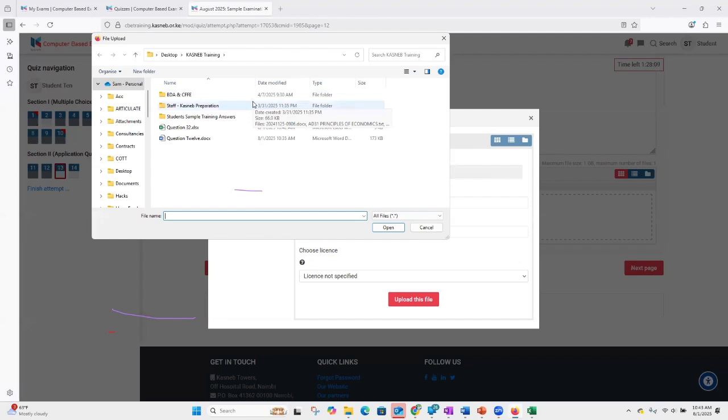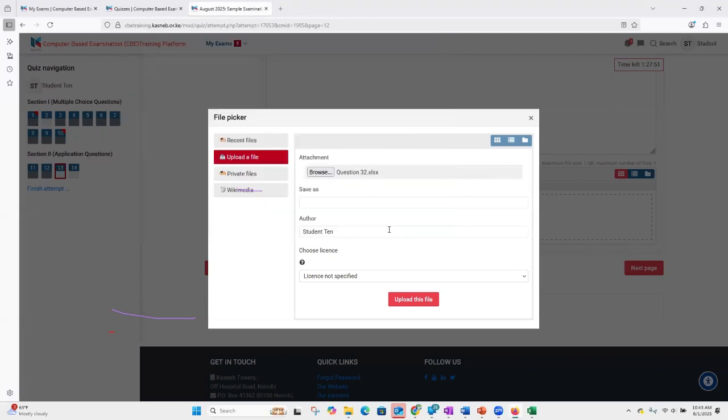I go to the folder that I'm saving my files under, KASNEB Training. Then I look for the particular file that I would like to upload, which is question 32, with all the answers on this question number 32. And then I say open.